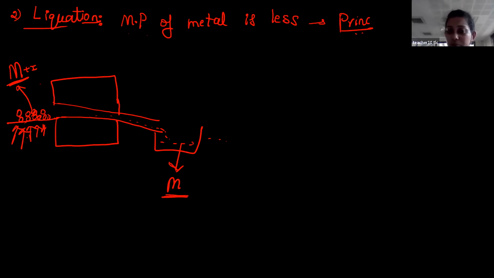Then what about the impurity? The impurity will stay here on the slope, so that you can separate the impurity from the metal. You must restrict the melting point of the impurity. If it is very near to the melting point of the metal, then you can't use the liquefaction process for purification. You have to go for another technique. Is this clear? Otherwise the impurity will be mixed with the metal once again, and then doing the liquefaction process is a waste, correct?